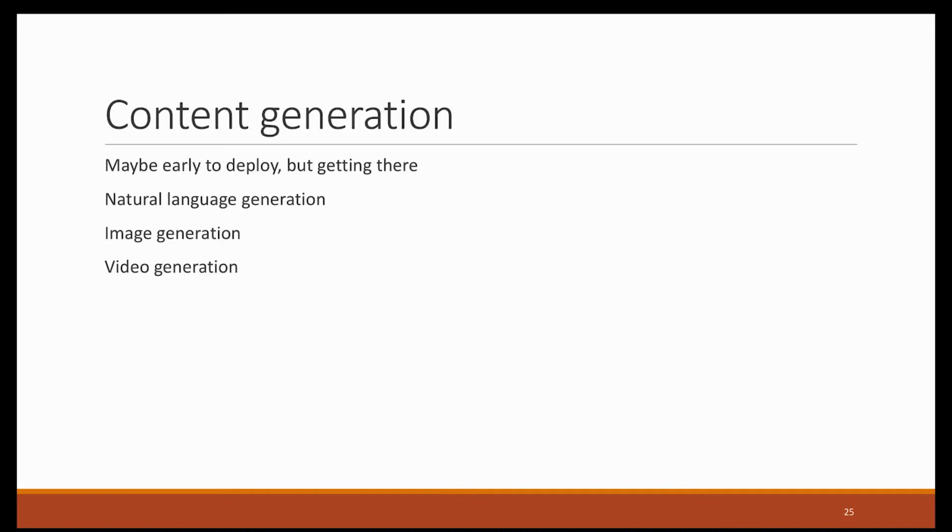Another application of data science in marketing is content generation. We're not there yet, in the sense that these applications are not that widely applied yet. However, we're slowly getting there. Through the use of deep neural networks, we can generate text, we can generate sound, we can generate video and images. Some of those things are already being implemented.